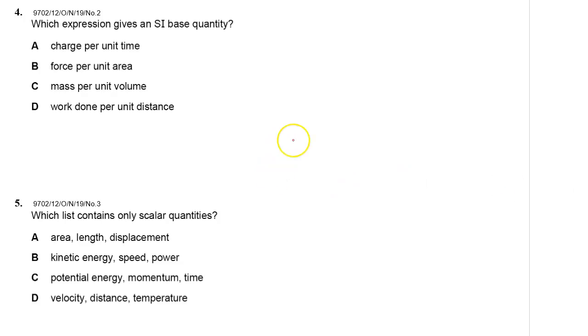Question 4: which expression gives an SI base quantity? Charge per unit time. Okay, we know that charge is equal to current times time. Therefore charge per unit time will give us a current. Current is equal to charge divided by time, right? So which expression gives the SI base quantity? That's correct. Let's see why B is not correct.